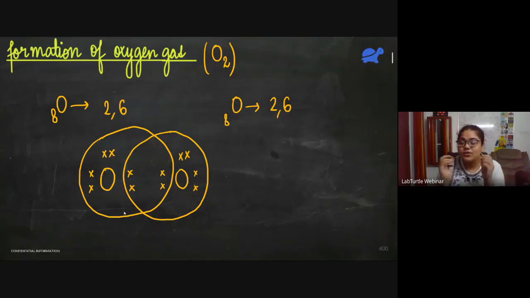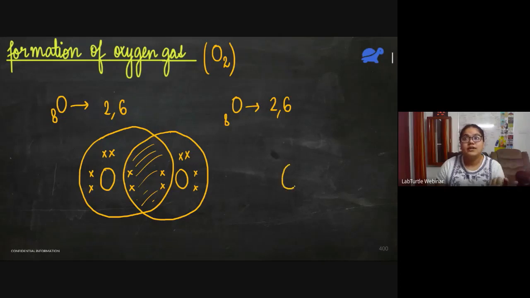I hope you have understood one point: the number of electrons an atom needs to become stable is the number of electrons that it shares with another atom. Oxygen needed 2 electrons, so it is going to share 2 electrons. In this bonding portion we see that there are 4 electrons. That means there are 2 bonds, because one bond has 2 electrons.